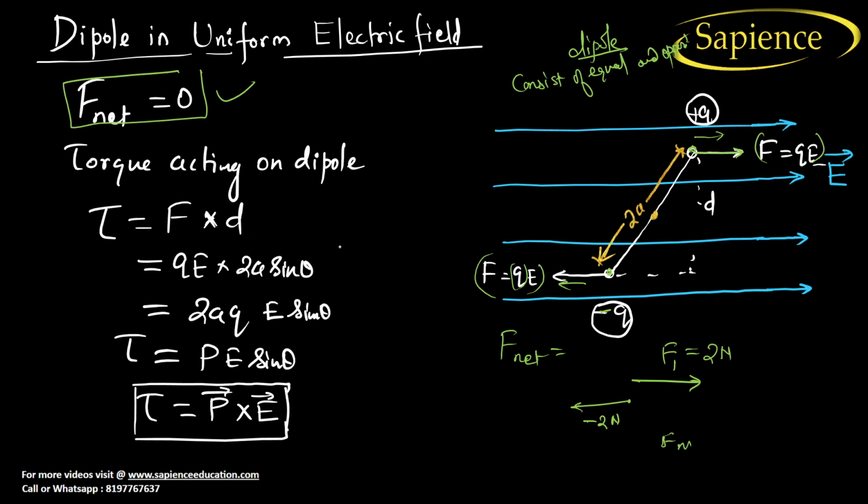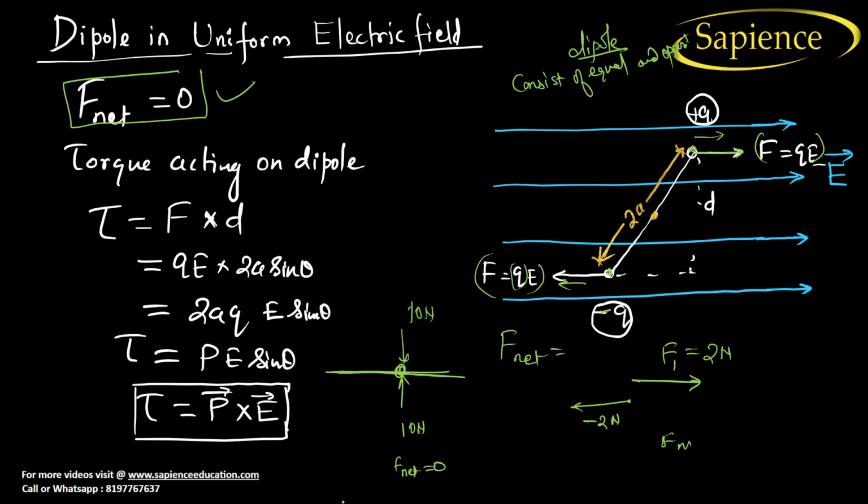Now what will happen? You remember the torque theory? In torque, what happens? Let us suppose you are applying a force in this direction and another force in this direction. Let us take a ruler, and you are applying an equal force, 10 Newton upward and 10 Newton downward.